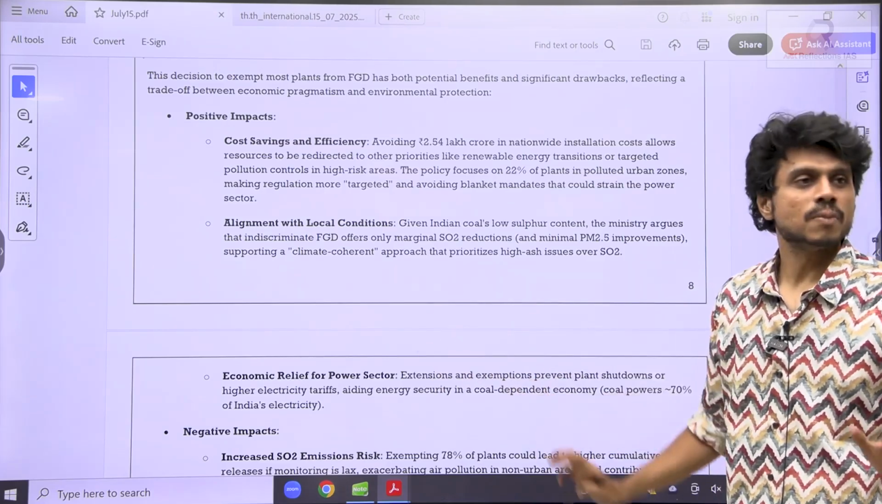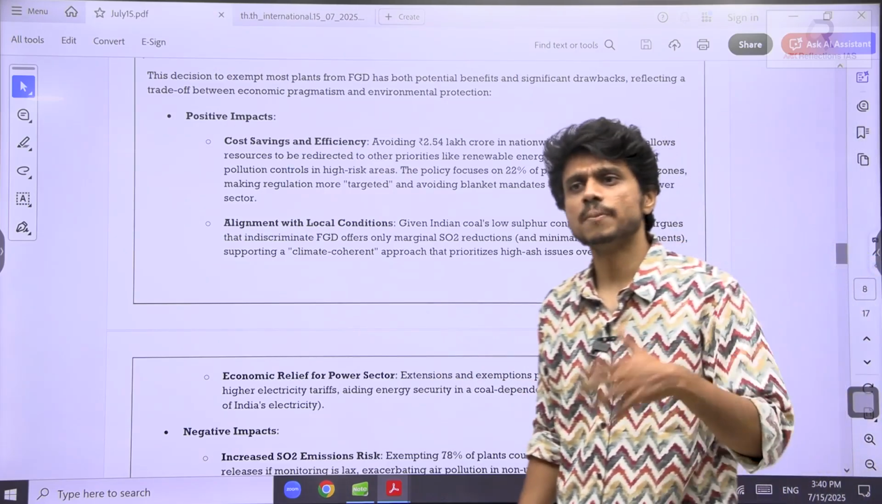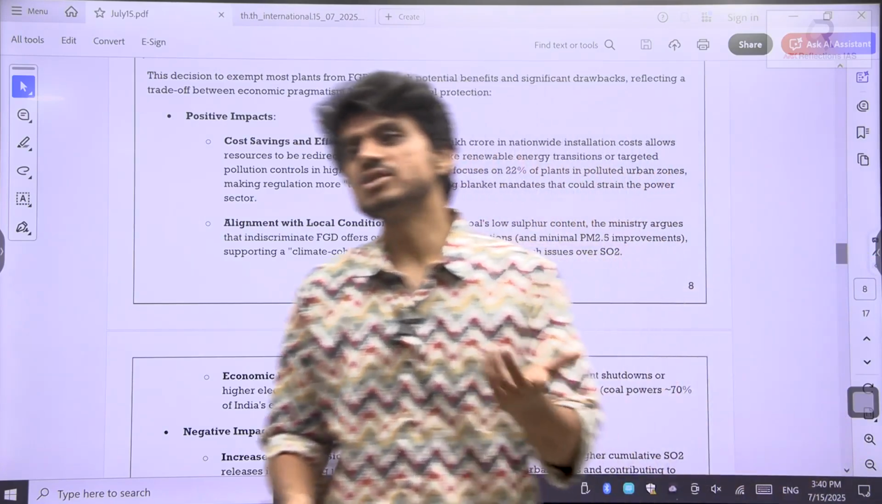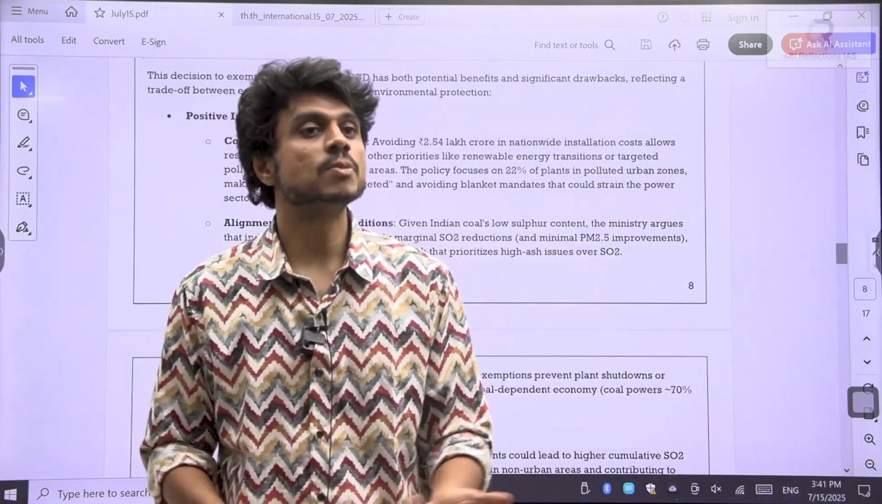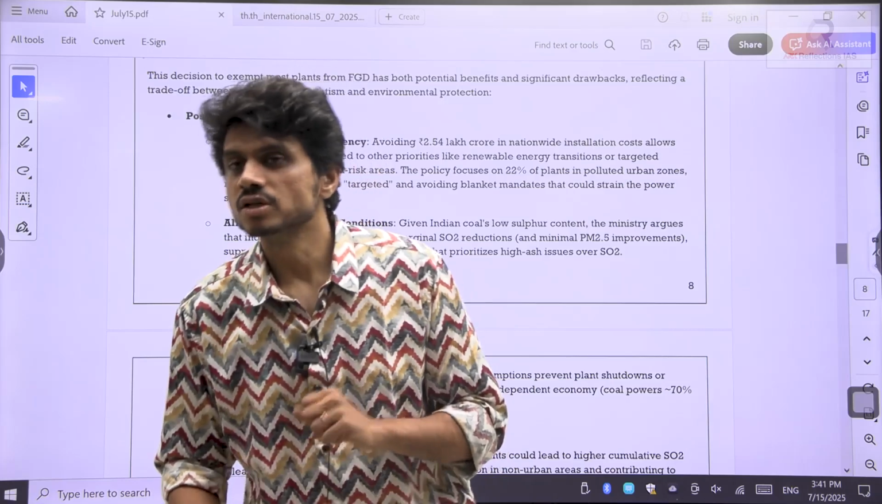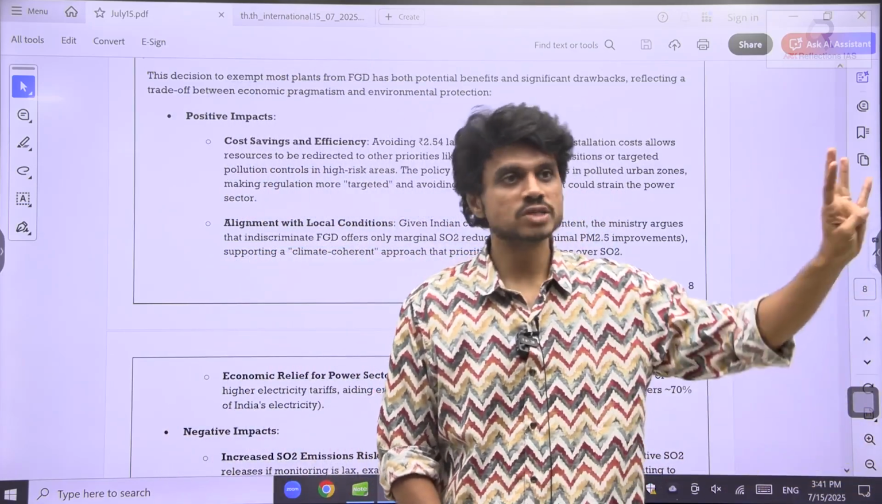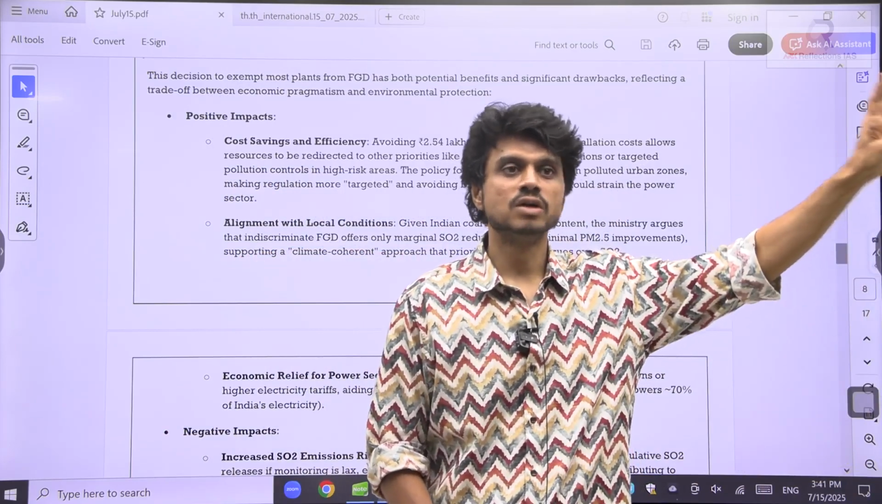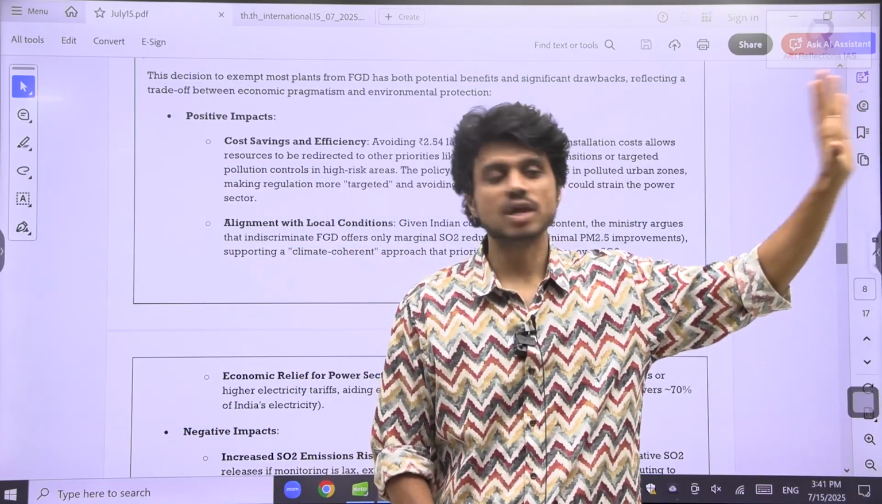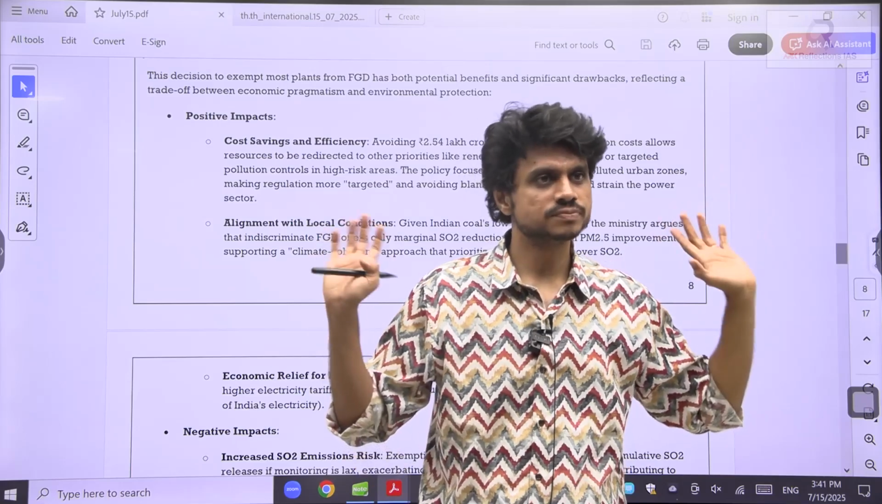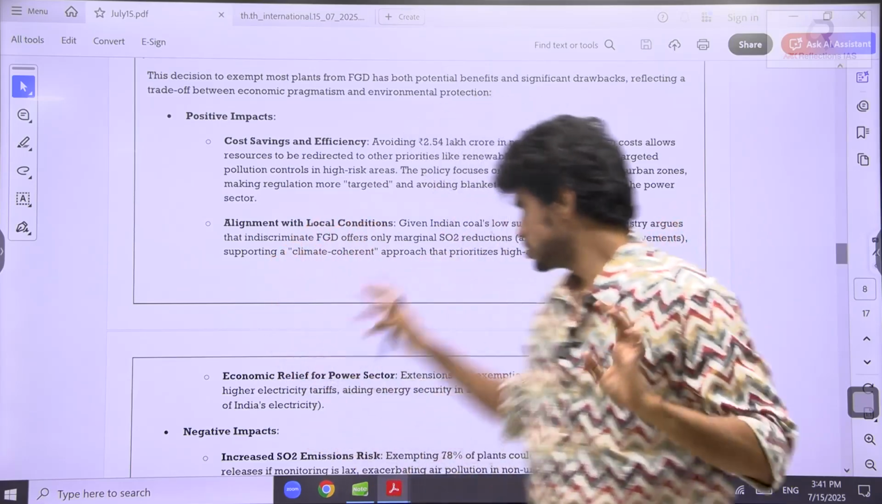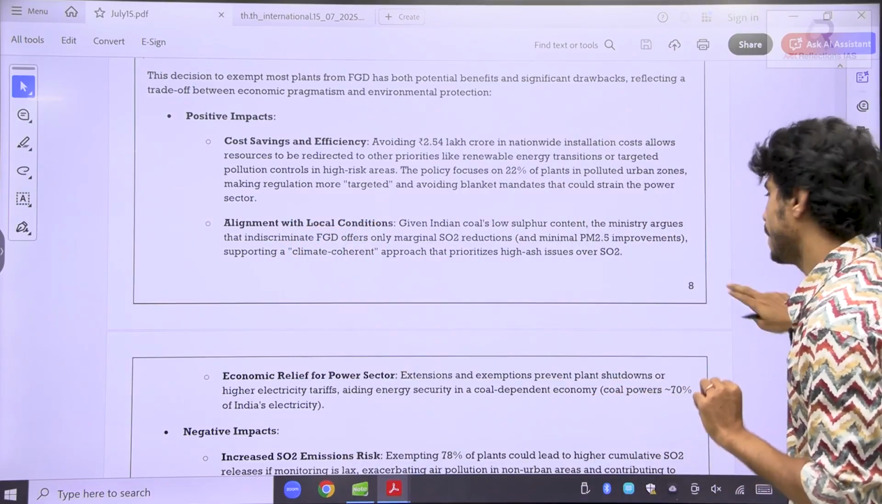Economic relief for the power sector, and this will also benefit the common man. If the prices are high, we will not be able to afford power. So this can also support the common man's growth. So four points we are able to generate. Our economy will be supported when we have the proper availability of power. Are we clear so far? Okay. So now what are the impacts? See here, impacts.